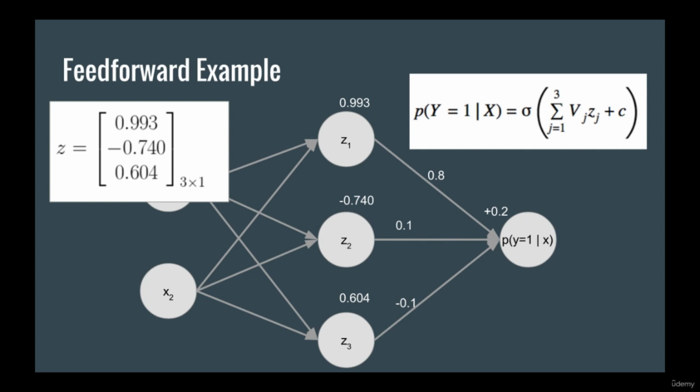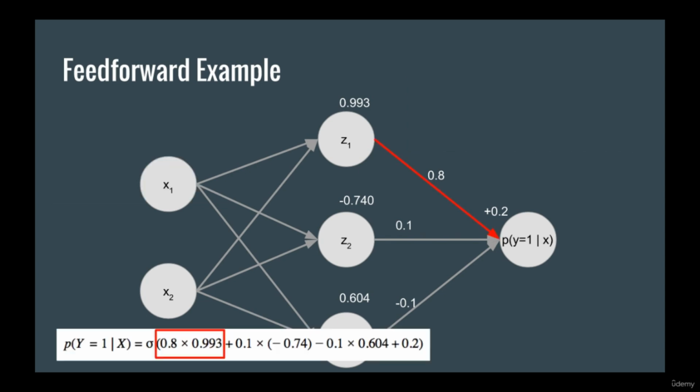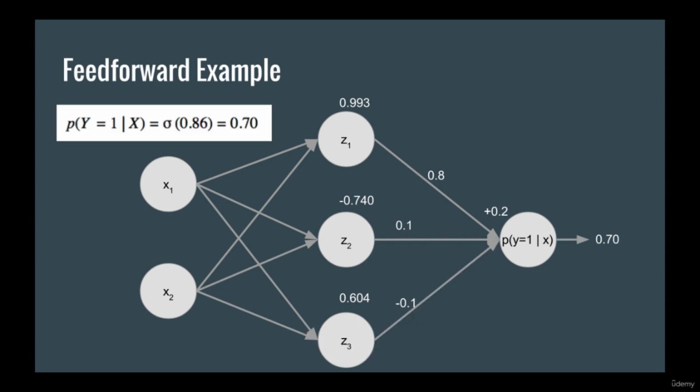What we would like to do next is calculate the output, p of y equals 1 given x. To do this, we need to multiply by V, add C, and take the sigmoid. Similar to the input to hidden weights, each of the V's also connects one node in the hidden layer to the output node. So V1 connects Z1 to the output node, V2 connects Z2 to the output node, and V3 connects Z3 to the output node. And so our prediction is, subject number 1 has a 70% chance of succeeding at deep learning.